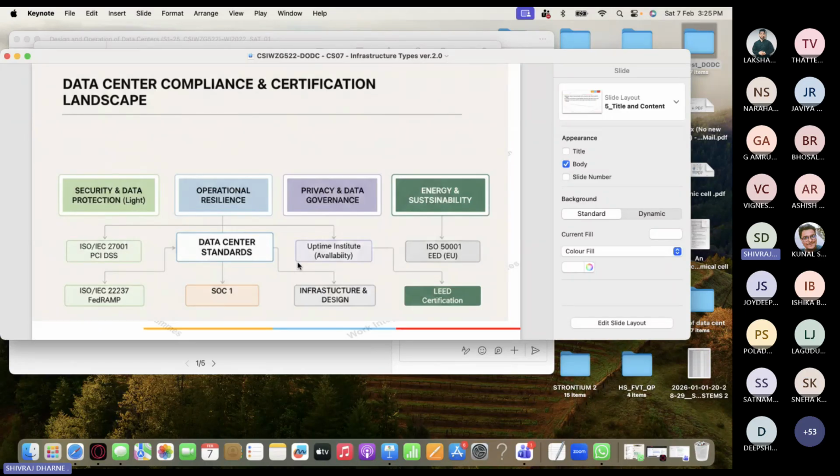So why is it important? Because it will help you to understand if you are really lower in energy or water cost, or you have reduced the carbon footprint. Often this is required for governments or any large enterprises to get this LEED certification. Okay, so you can similarly go through each of these certifications, but this will give you the idea of how standardization, certification and compliances are managed by the data center companies who design, build and operate.